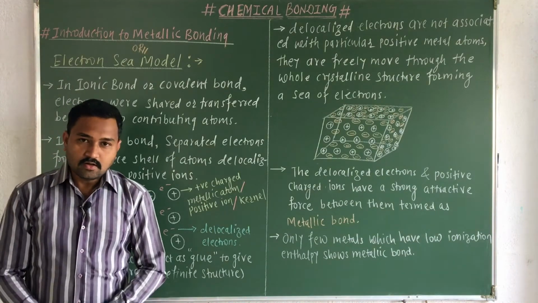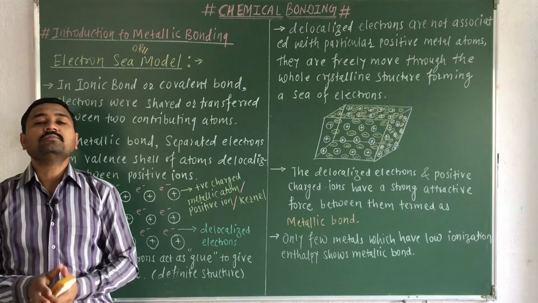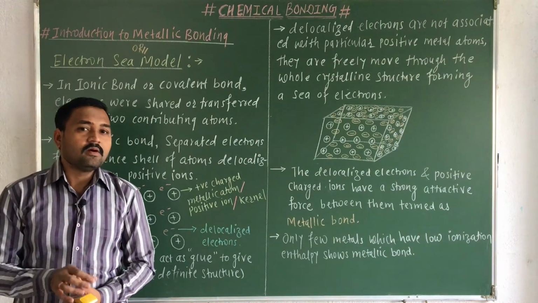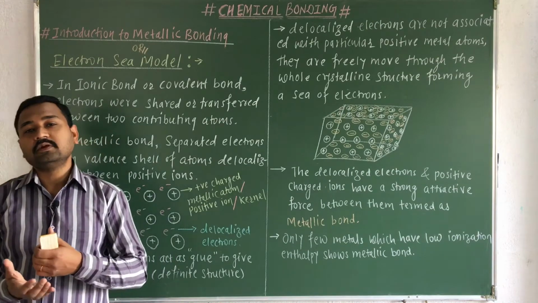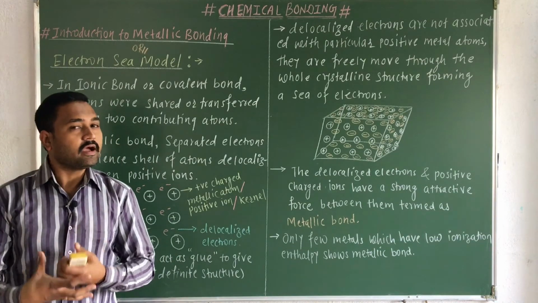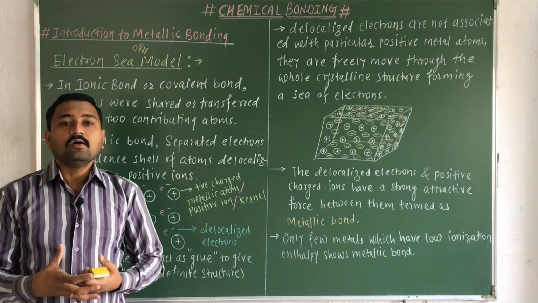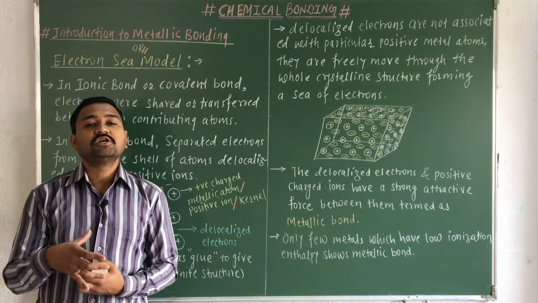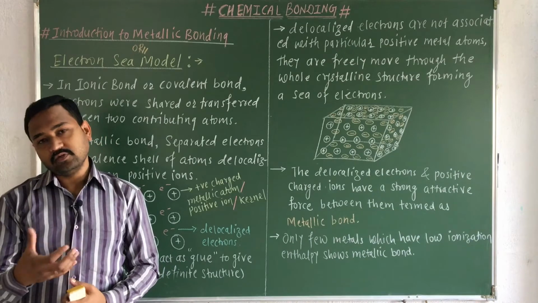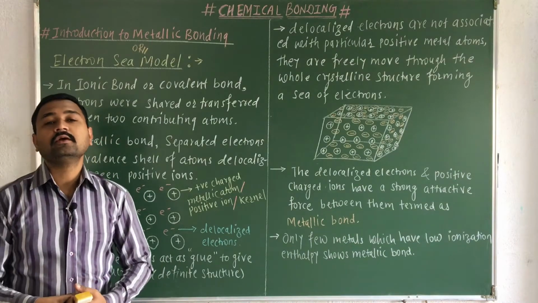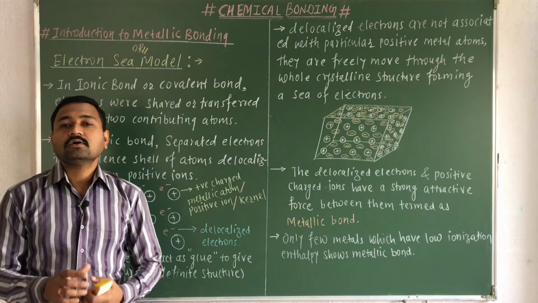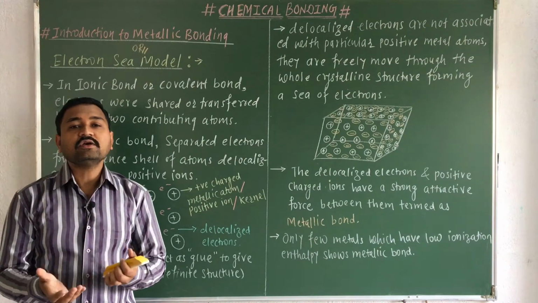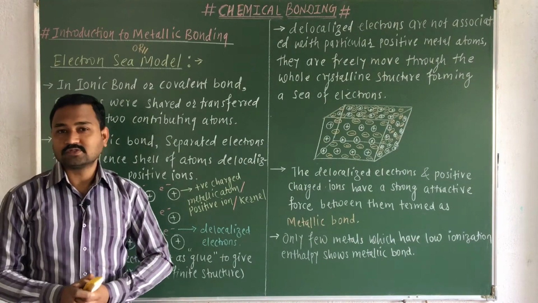You have studied in the previous lecture that generally the ionic bond is formed by the transfer of electrons between the two contributing atoms only, while the covalent bond is formed by the sharing of electrons between the two atoms only. Is it right? That means either the electron is transferred or shared, it is always between two atoms.